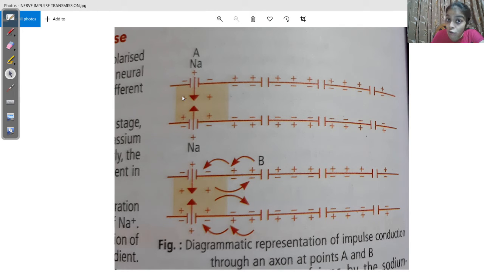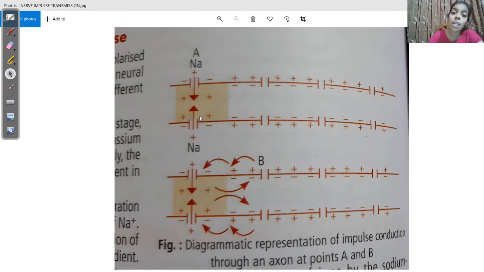When much of the sodium ions have moved out and much of the potassium ions have come in, the inside of the membrane again is becoming negative. From 0 the value is now coming down: minus 20, minus 30, slowly coming down, minus 60, now it will be minus 70, minus 80.